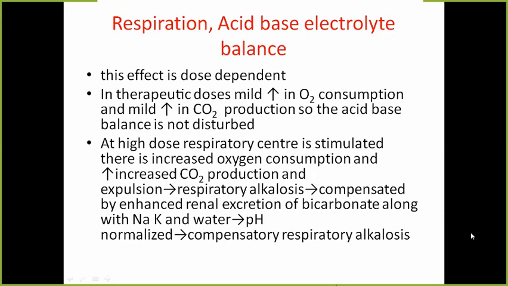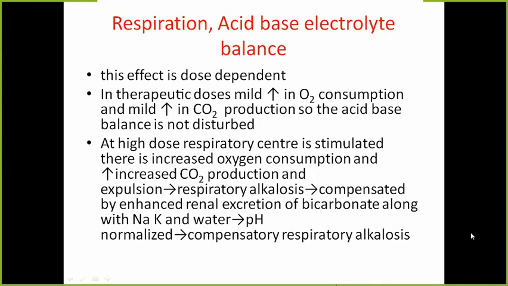Okay. So next is the effect on respiration, acid-base and electrolyte balance. Actually, this effect is dose dependent. Normally, when we give these drugs in therapeutic dose, they cause an increase in oxygen consumption. So there will be an increase in expulsion of carbon dioxide also. More oxygen is taken, more carbon dioxide will be produced and it will be expelled out. So normally there is a balance. Acid-base balance is not disturbed.